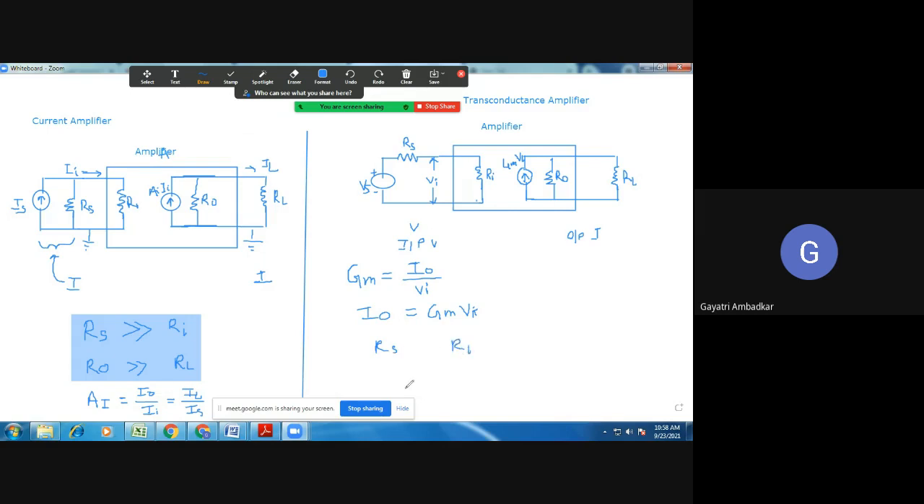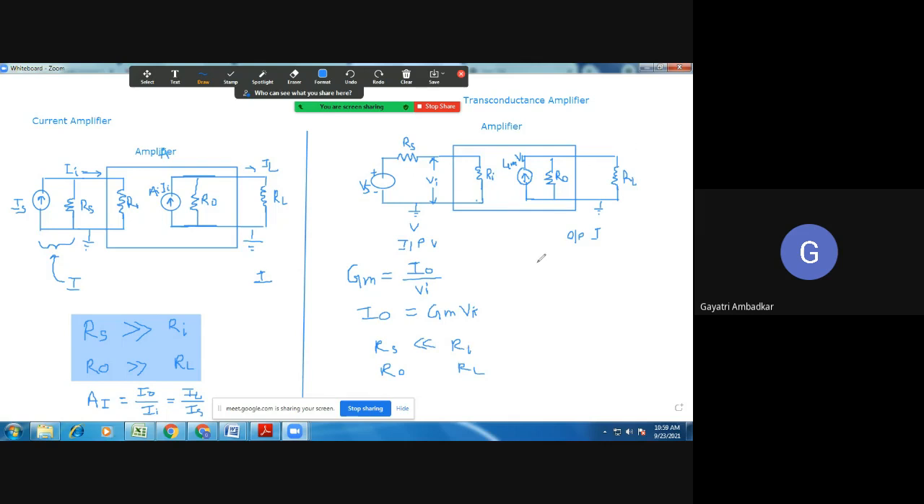Now let us comment on what we have to compare: RS and RI. Please tell me. RS is less than RI. Very good. RS must be very, very less than RI, or you can also say that RI must be very, very high as compared to RS.